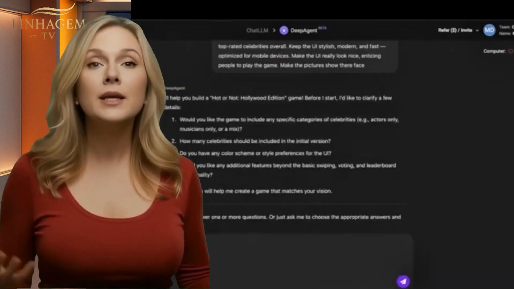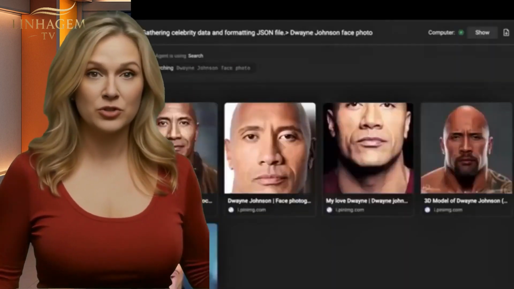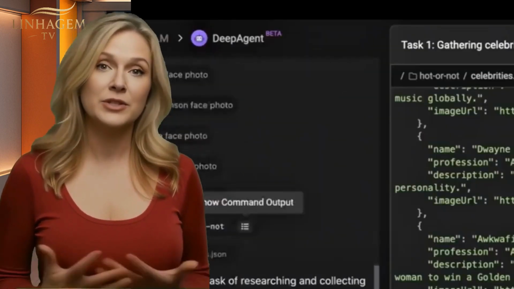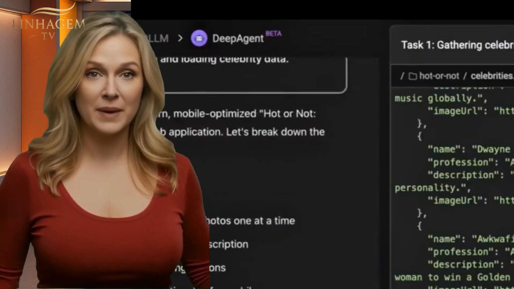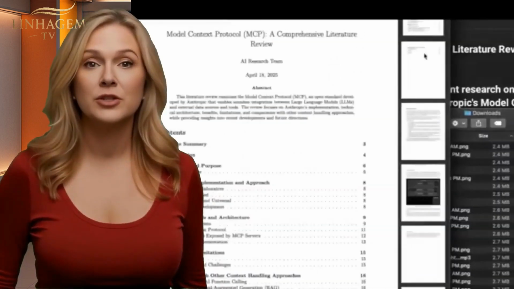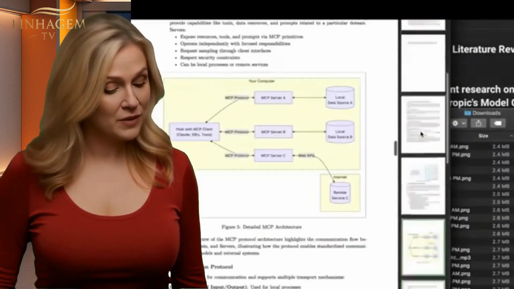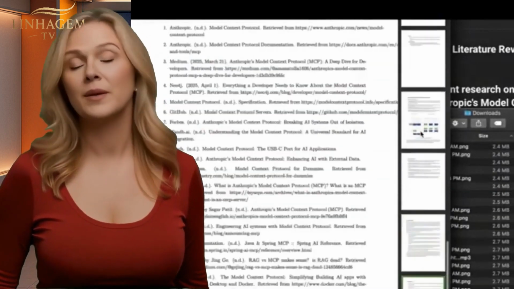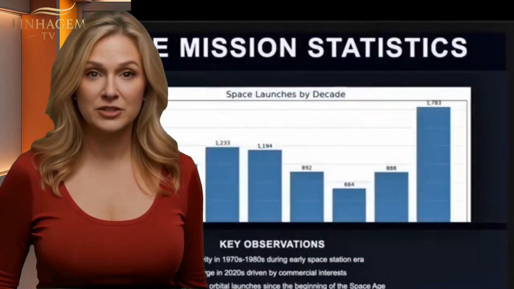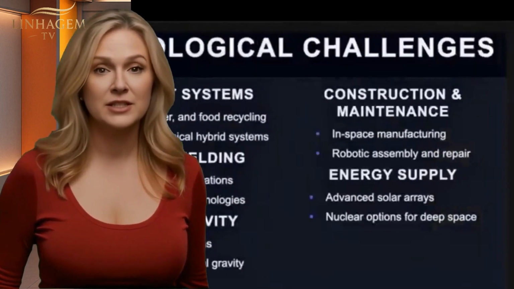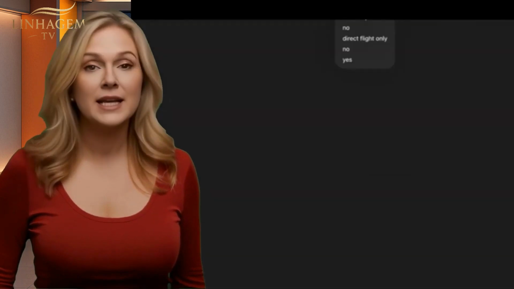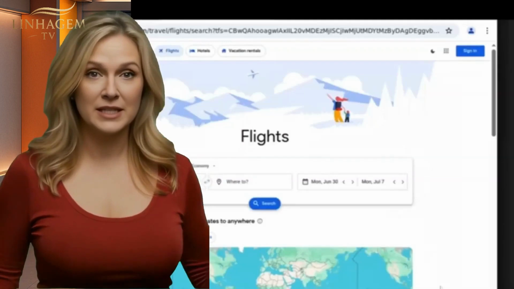I've already shown it here, but it's worth remembering that Deep Agent also creates documents, apps, and presentations. Here's that celebrity style app, Hot or Not, made by Deep Agent. Working perfectly. It also creates detailed research reports, with charts, images, everything nicely done. It also makes PowerPoint presentations with various charts, videos, everything neatly organized for you. It can also browse the internet and perform any task. Here, the Deep Agent operator is buying airline tickets, choosing flights, and everything else.